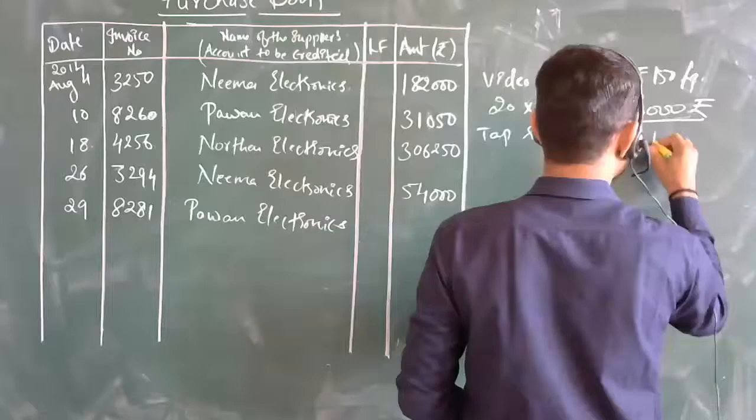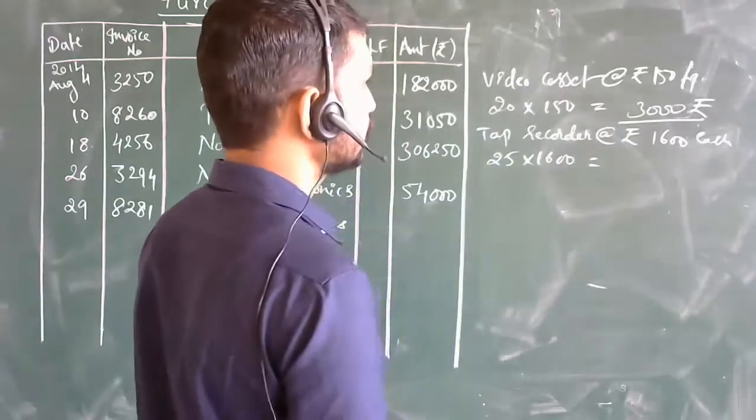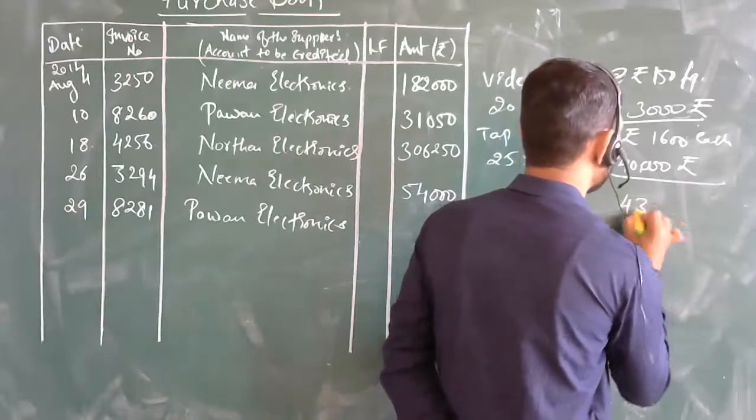25 tape recorders, at rupees how much? 1,600 rupees each. 25 into 1,600, how much? It will be 40,000. Just check it.